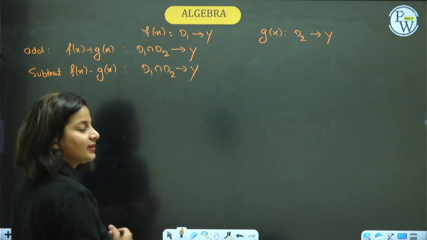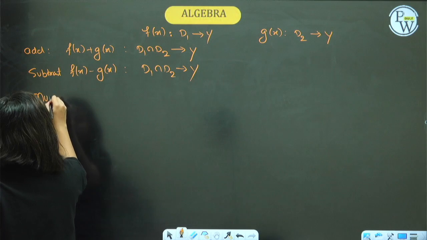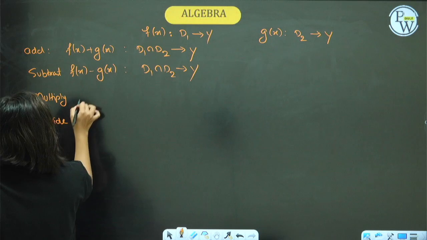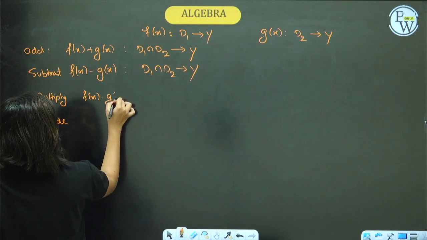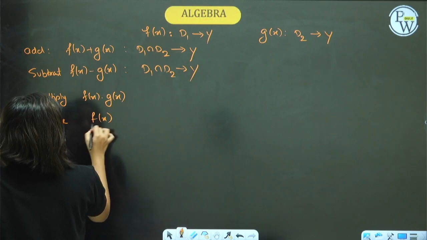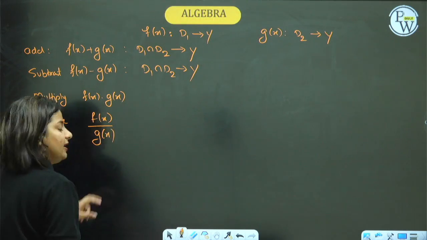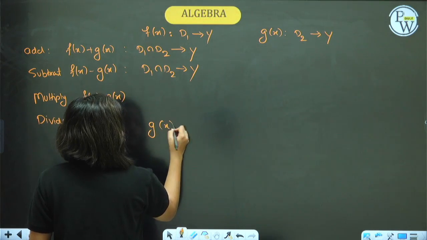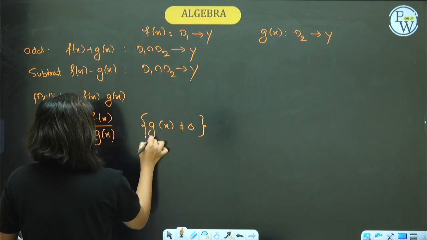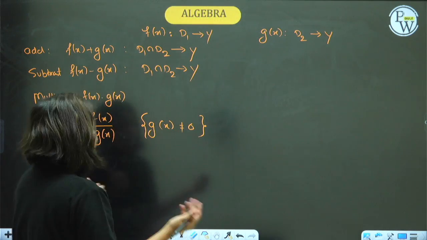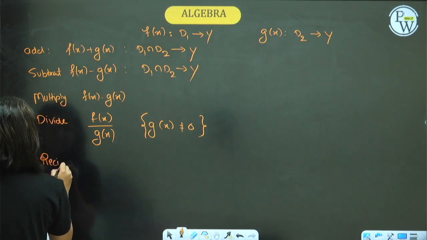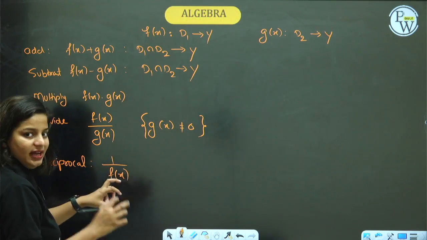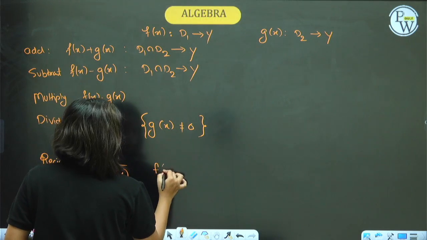What happens when you multiply and divide? Same thing. f of x into g of x, directly you can multiply, and f of x upon g of x, directly you can divide. Only when you are dividing, please remember that g of x should not be 0. Make sure that denominator is not 0, isn't it an obvious thing? And also reciprocal, that means 1 upon f of x. There is a function f, you are just reciprocating it. Make sure f of x is not 0.